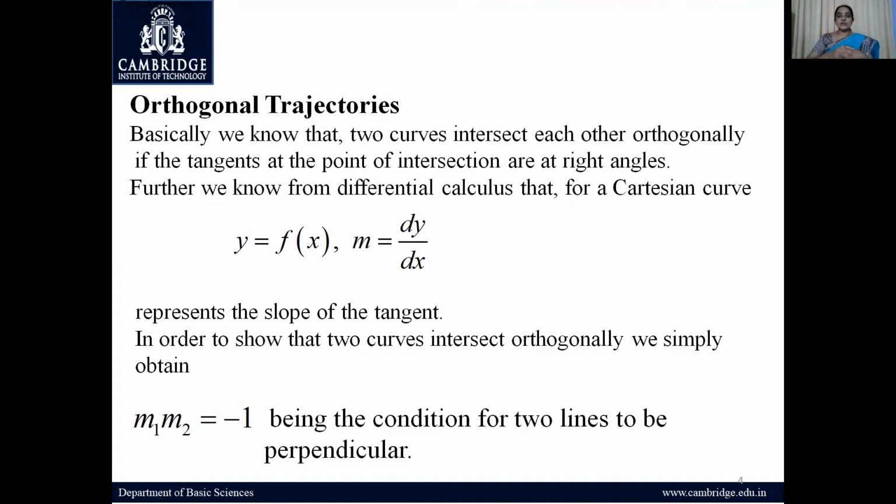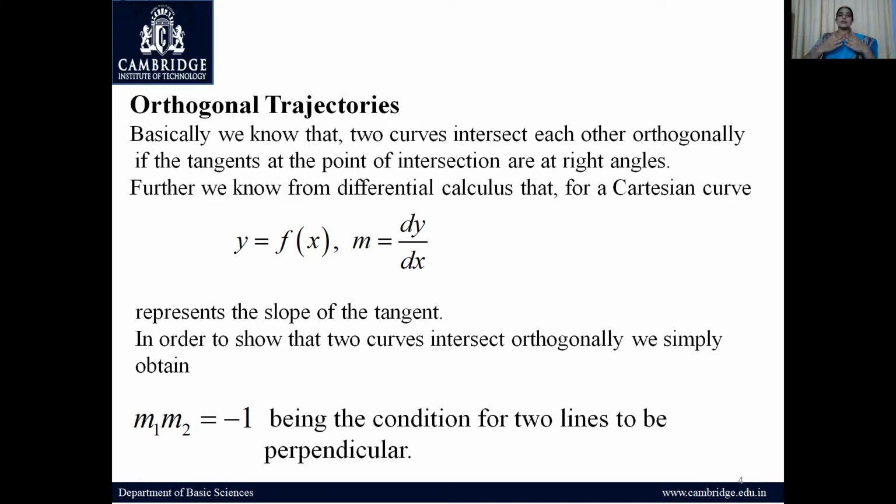Dear students, do you know what trajectories means? They draw a line when the athletes run on the sports ground, right? That's called a trajectory. That's a path. The path is called a trajectory. Now, what is the meaning of orthogonal trajectories?